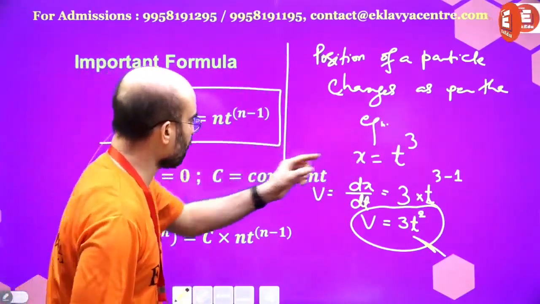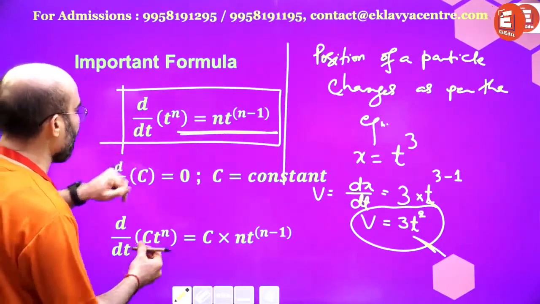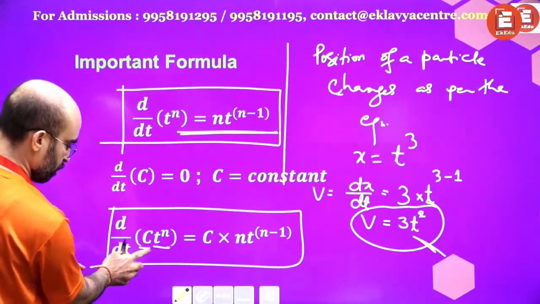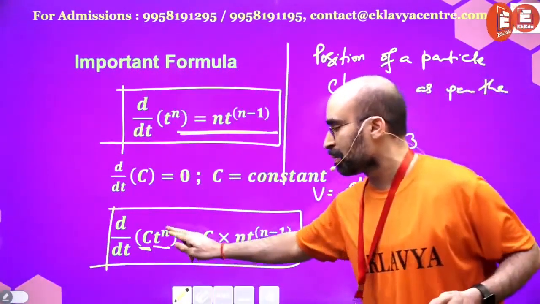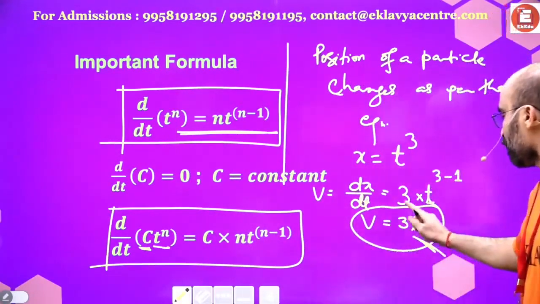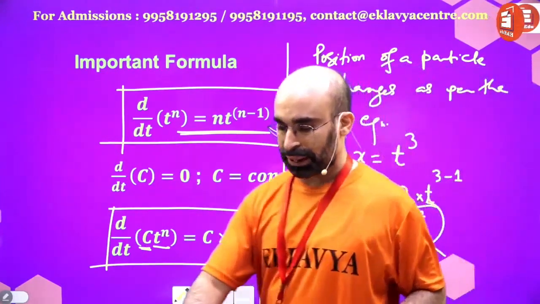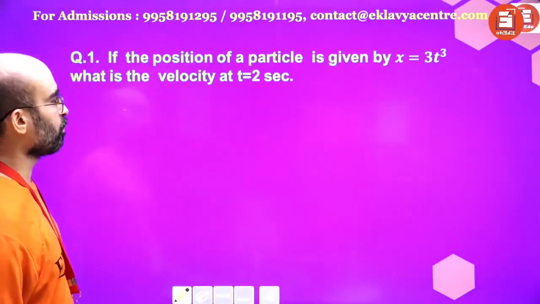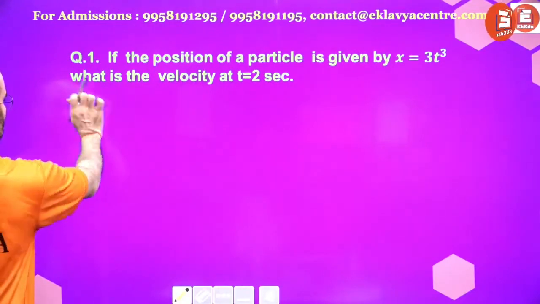If you look into this, I have simply used this formula. Now if there is also some constant as a multiplication factor, if there is some constant multiplied with this, then whatever you have found here, multiply with that constant. So I will tell you this thing. Let us have a question. Yeah, this is the question. Can you help me get the answer?